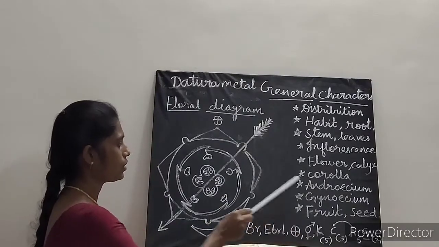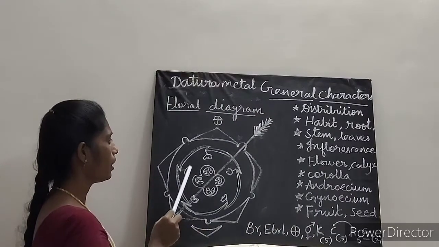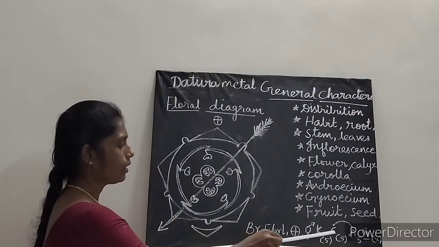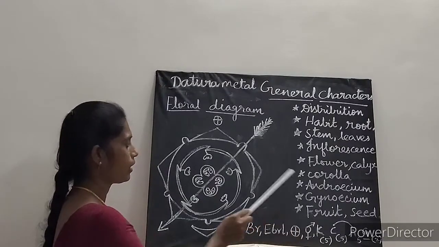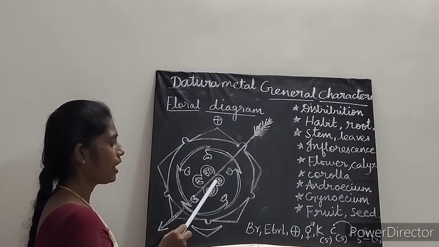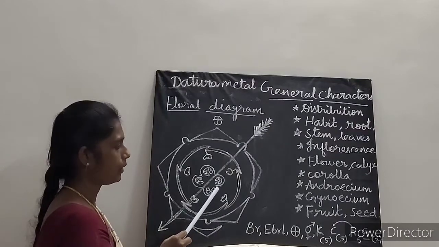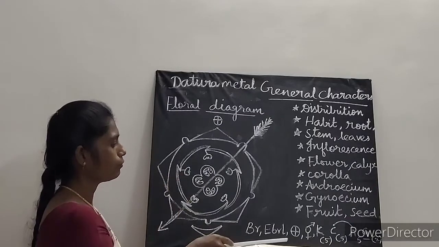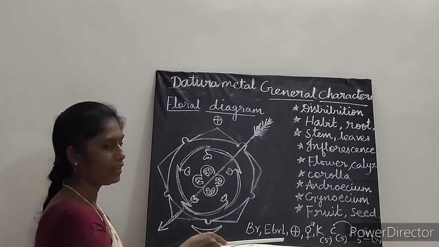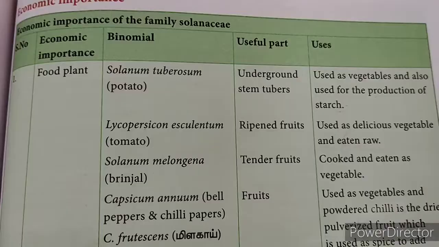And next one is androecium, 5. But all these stamens are free, they are not joined. But androecium is attached with the corolla tube, okay, so that is why this arrow mark. And gynoecium is superior ovary and it is bilocular and bicarpellary. So with this we complete the general characters, floral diagram and floral formula of the plant Datura metel.